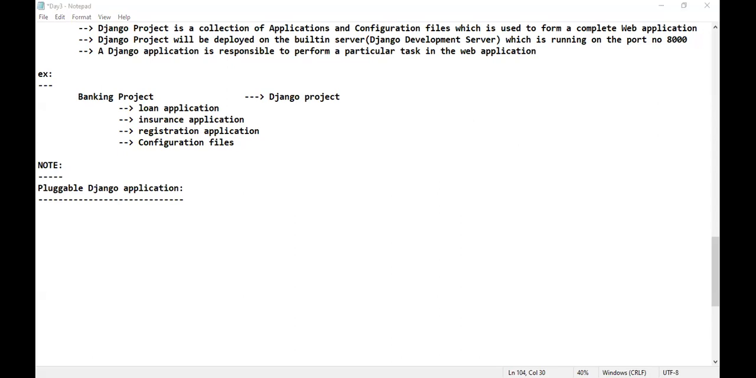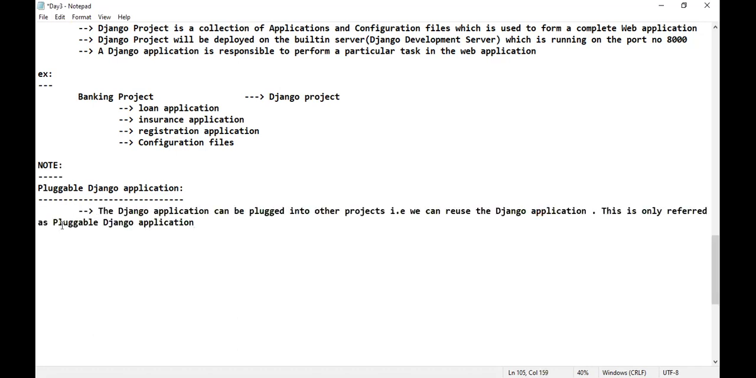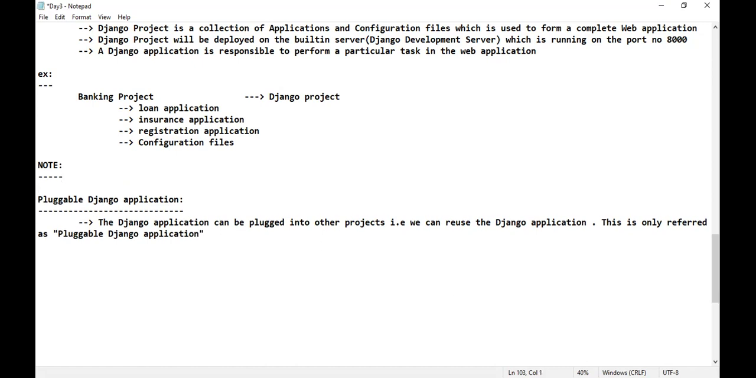Pluggable Django application. If you ask me what is the definition of pluggable Django application, the Django application can be plugged into other projects. That means we can reuse the Django application. That is only technically referred as pluggable Django application. Is that clear for everyone? Is there any doubt for anyone? What is the meaning of pluggable Django application? Okay.